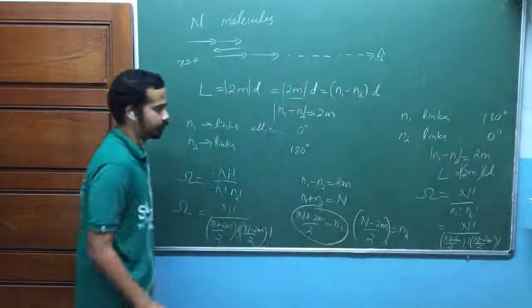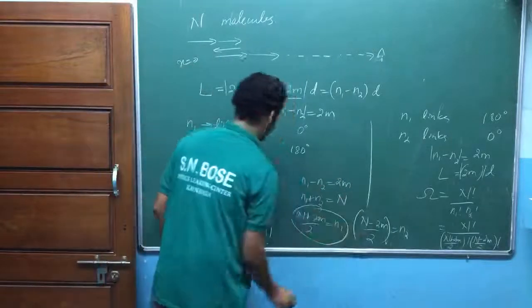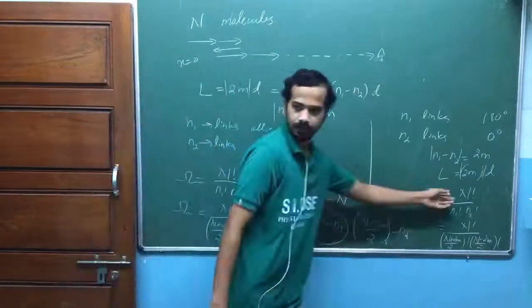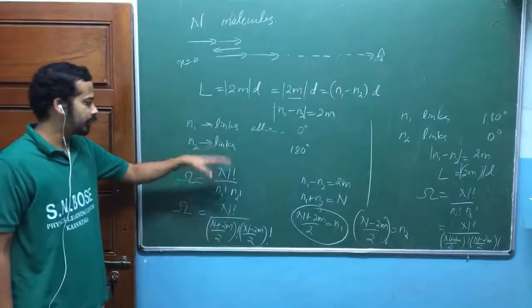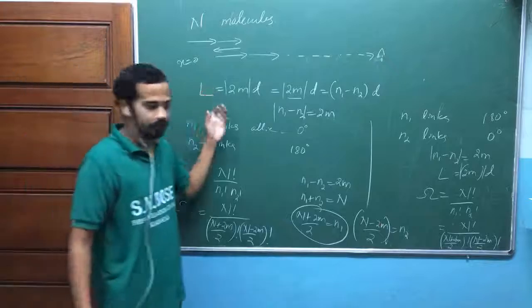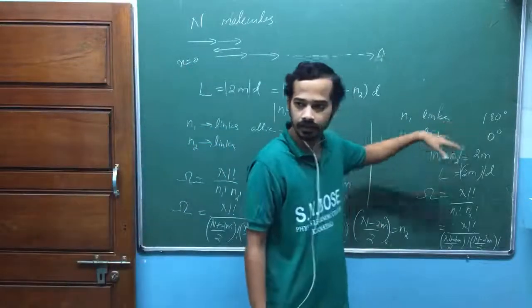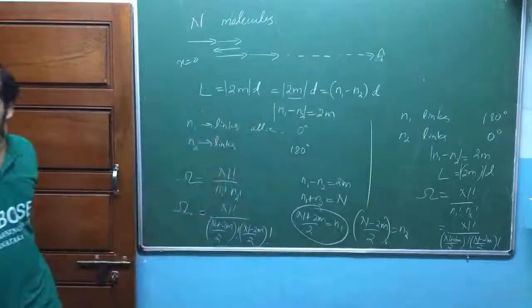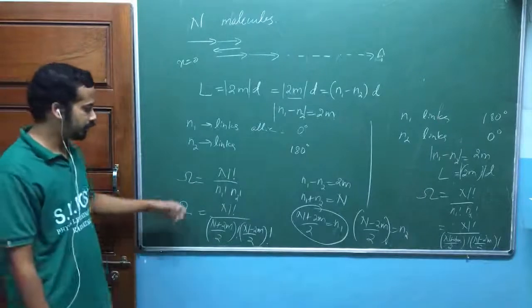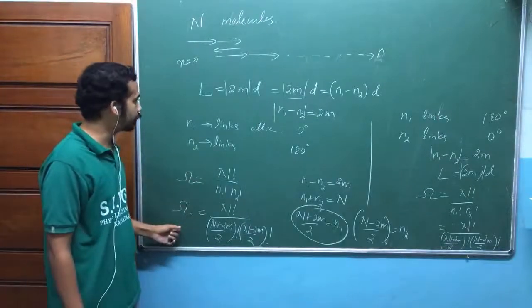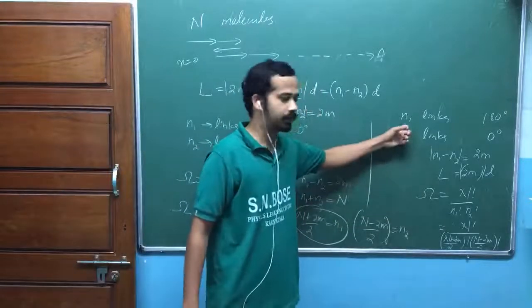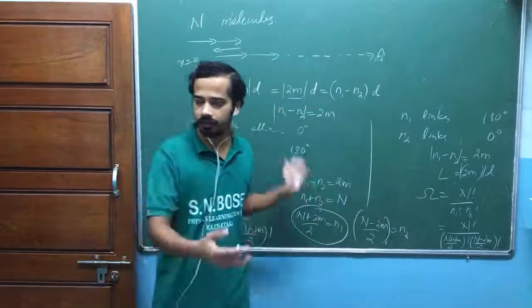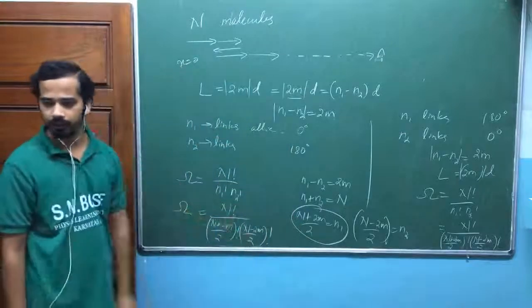Now you should add these two ways, isn't it? If you align them like this, then also you got the same length L. If you align like this, then also you got the same length, am I right? This is the number of possible ways of this arrangement, and this is the number of possible ways of the other arrangement, and when you add them, you get the total number of possible ways.